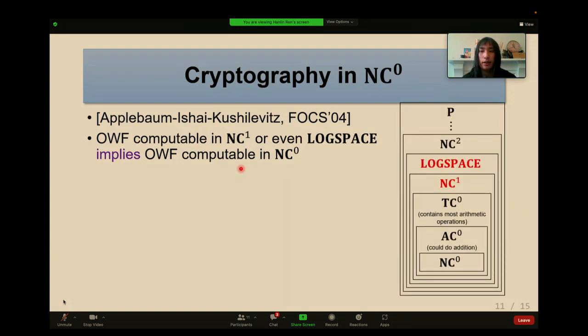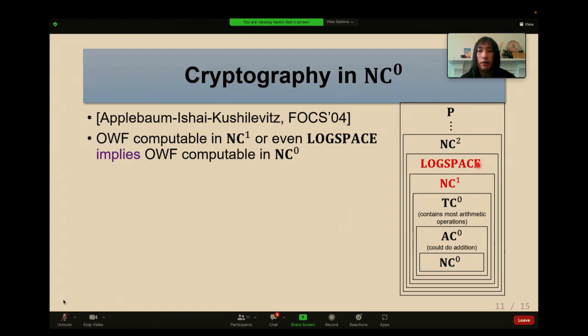Here, let me give you a figure about the hierarchy of these complexity classes. On the bottom, you can see NC0, and then it's AC0, which is a slightly more powerful class, and then it's DC0, NC1, log space, and so on. So you can see where NC1 and log space lie in this hierarchy.